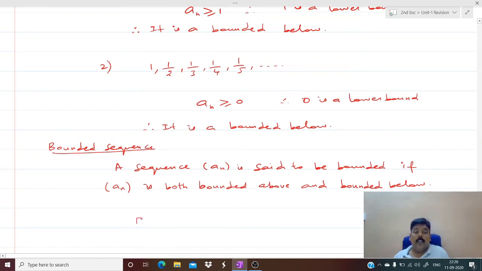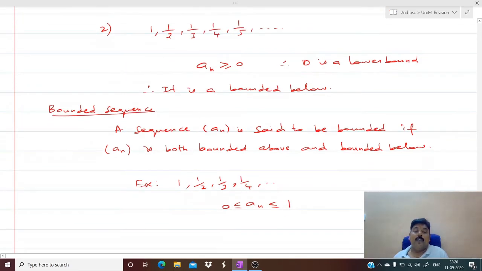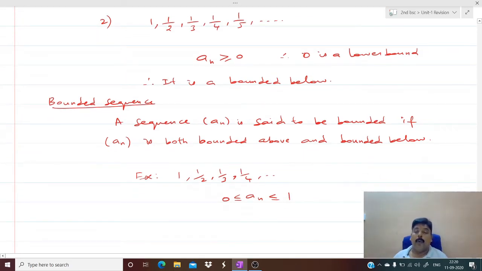So again, you can take this sequence. This is a very good example of a bounded sequence. 1, 1 by 2, 1 by 3, 1 by 4, 1 by 5 is a bounded sequence because all the numbers are lying in between 0 and 1. So this will be a lower bound, this is an upper bound. For any sequence, if you have both the lower bound and upper bound, that is called a bounded sequence.